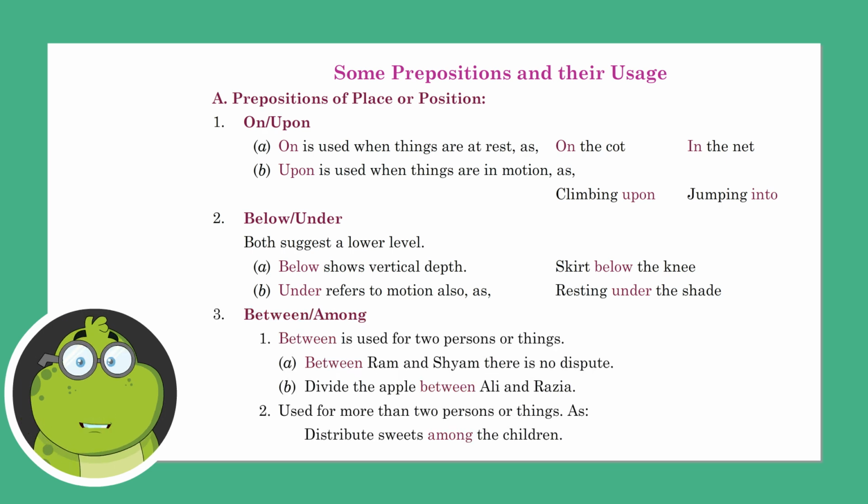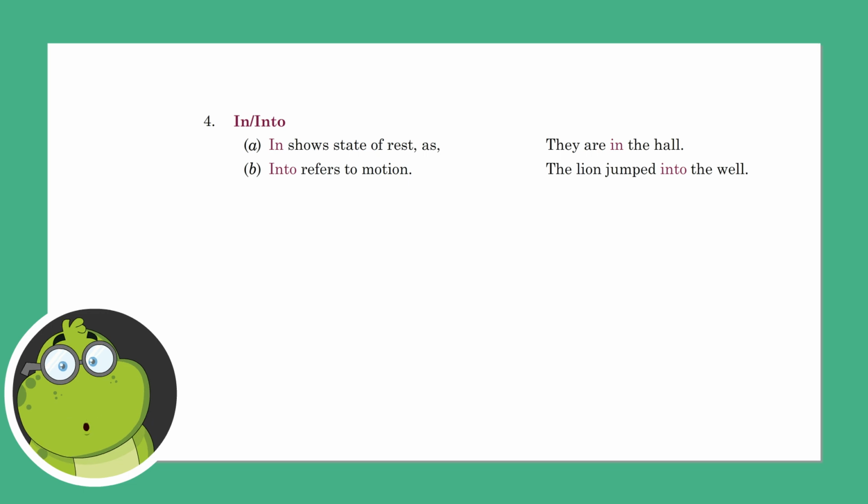Between or among. Between is used for two persons or things. Between Ram and Sham there is no dispute. Divide the apple between Ali and Razia. Among is used for more than two persons or things, as distribute sweets among the children. In or into. In shows state of rest, as they are in the hall. Into refers to motion. The lion jumped into the well.